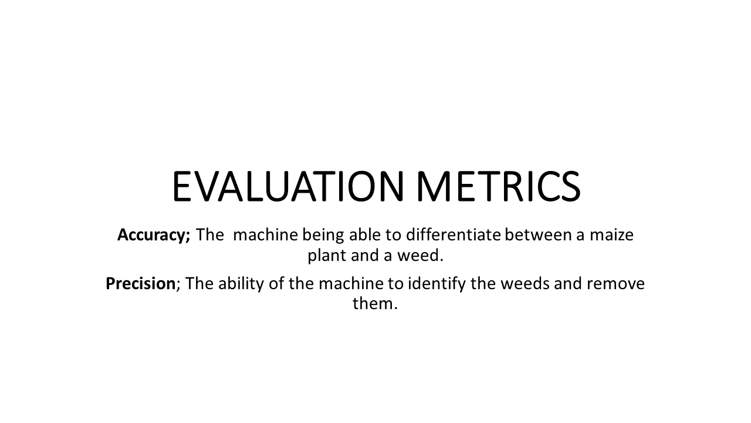Then we have the evaluation metrics for our project. We shall use accuracy. The machine will be able to differentiate a maize plant and a weed. Then precision, this will be the ability of the machine to identify the weeds and remove them.